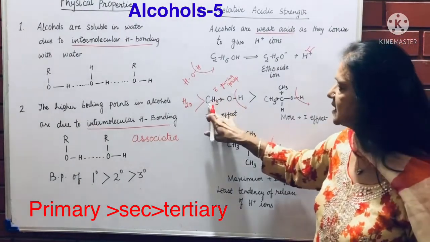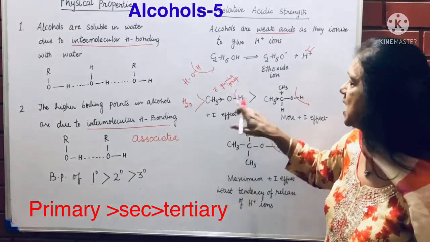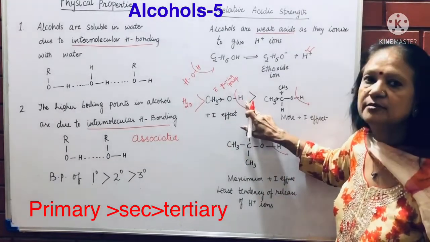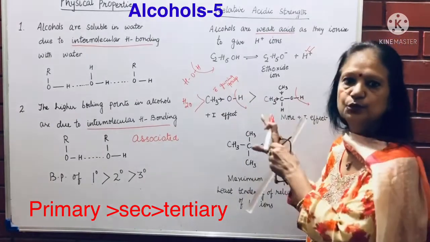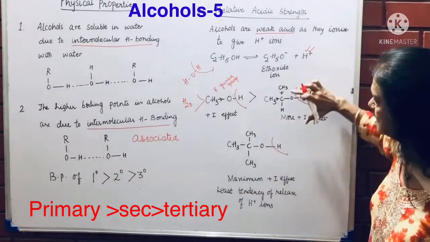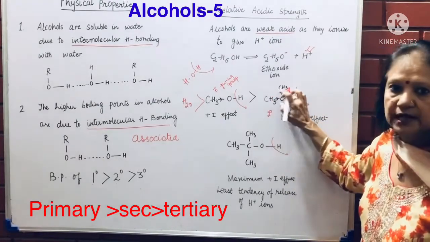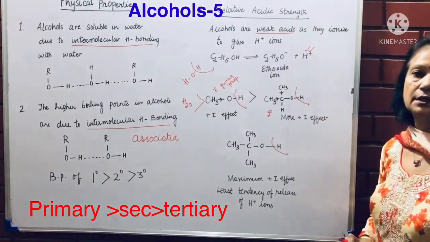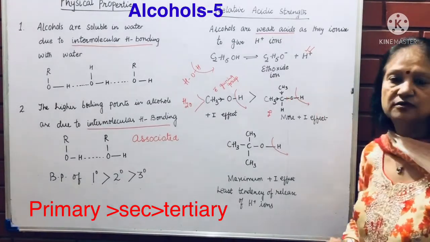So alcohol contains a CH3 group which causes plus I effect, and release of H plus ion becomes less because electrons are getting pushed towards the hydrogen atom. In a secondary alcohol, there are two alkyl groups. Both of them are giving electrons to this carbon atom, which are moving towards this hydrogen atom.